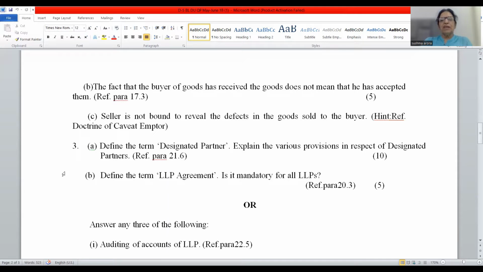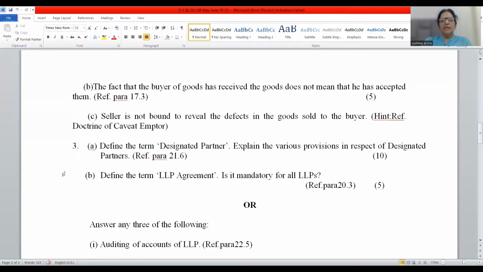Designated partner has to give in writing that he wants to be the designated partner. He has to give his consent on the prescribed form. He has to obtain digital signature certificate. He has to obtain DPIN, designated partner identification number. He is always liable. For all legal compliances, he is liable. If there is any violation, then there is separate liability for the LLP as well as designated partner. The responsibility is both. Income tax return has to be filed, or accounts are to be maintained. So designated partner is always liable for all legal compliances.